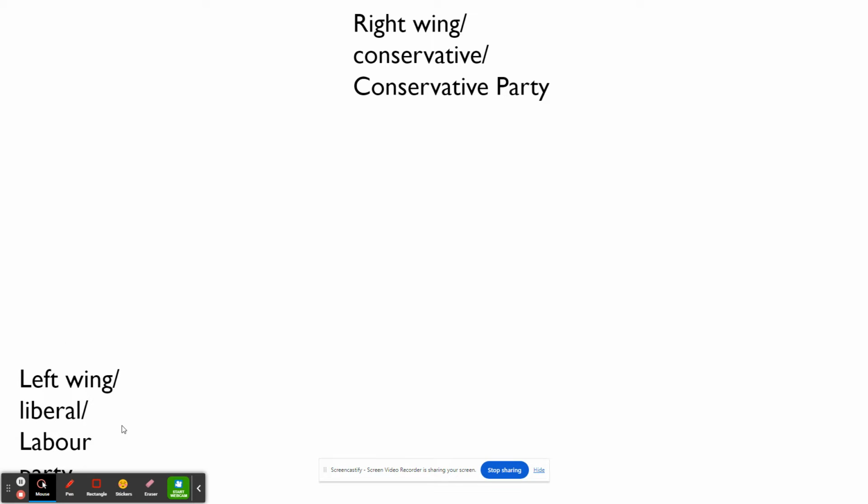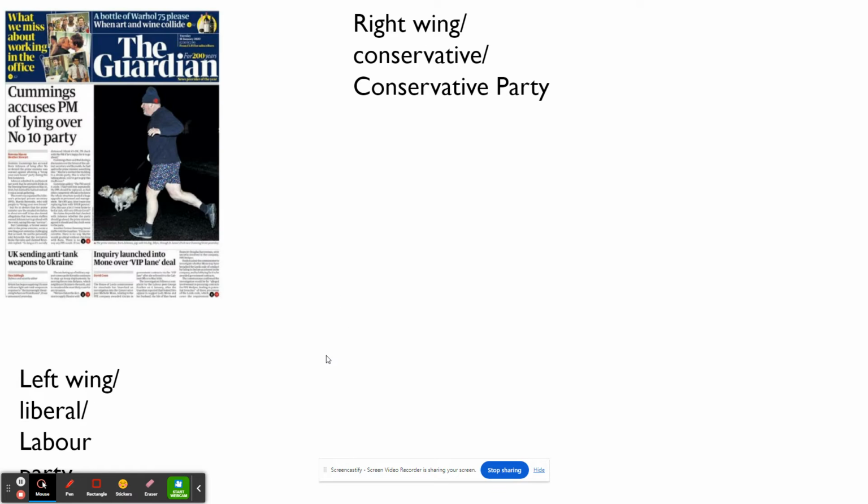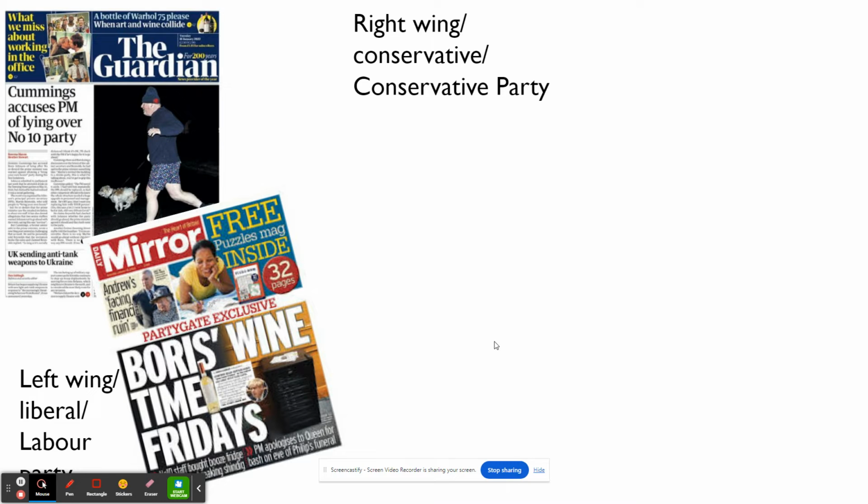So first thing I'm going to do is quickly remind you of the differences between left wing, which is liberal leaning, feeling that everyone should come together as a community and as a society to support those people who can't work or can't access work and things like that, and can't access education or healthcare, etc. And they are generally supporting the Labour Party. And those two newspapers are The Guardian and The Mirror. These are our only two really left-wing leaning newspapers.